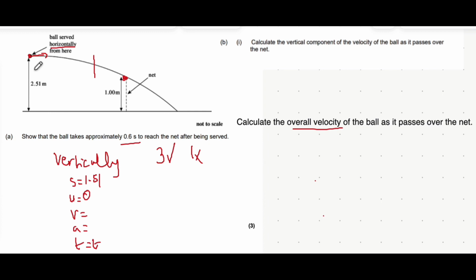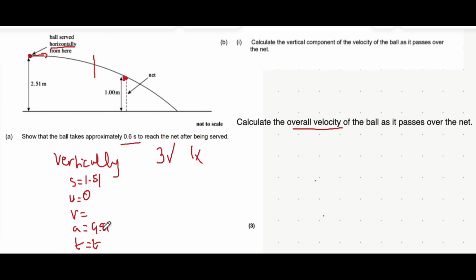Now in the vertical direction, it's moving downwards. Of course, if we look at it, it's moving in this direction and then in this direction, but vertically only, it's only moving downwards. So we say acceleration is positive 9.81 because it's moving in the direction of gravity. If it was moving upwards against gravity, then we'd use minus 9.81.